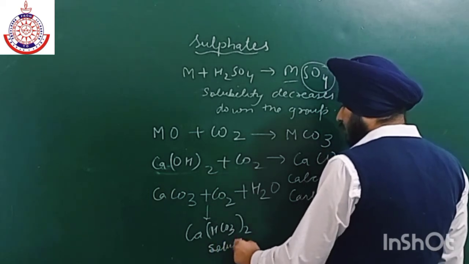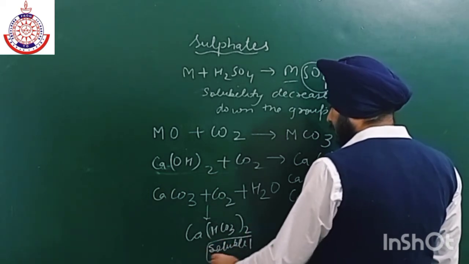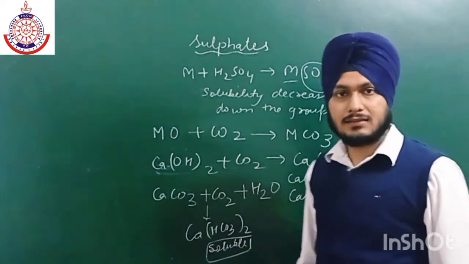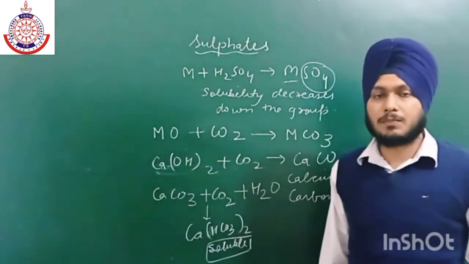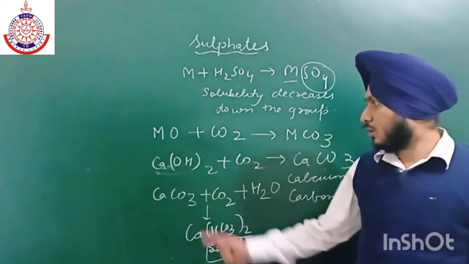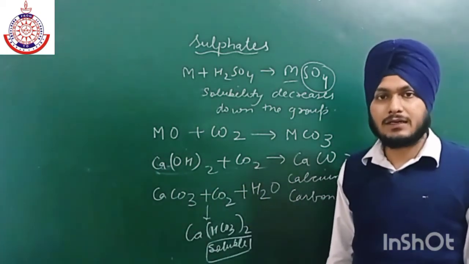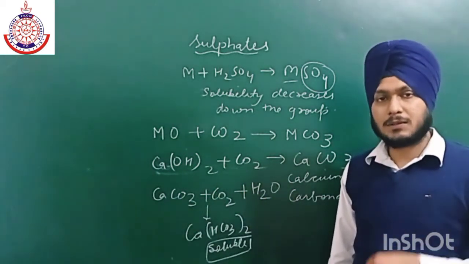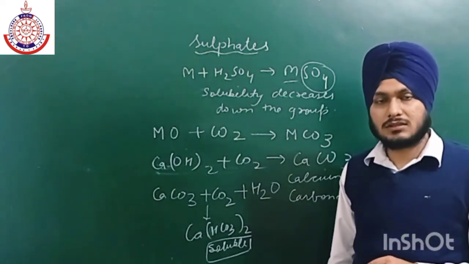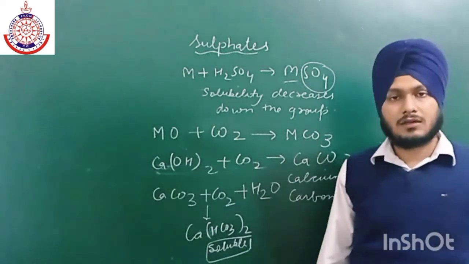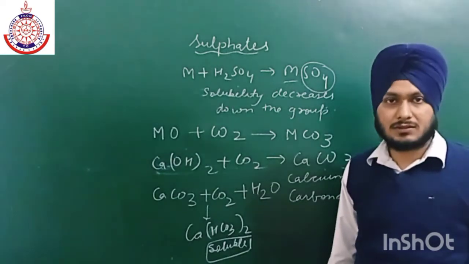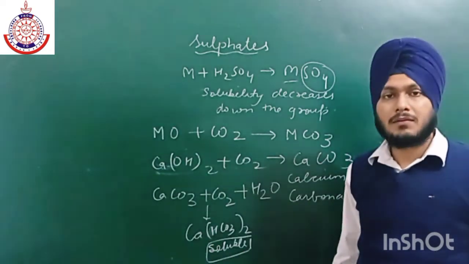So it is a very good experiment in 10th class. Firstly we pass CO2 gas through lime water, then milkiness appears, and if we keep supplying CO2 through this milky water, the milkiness disappears due to the formation of calcium bicarbonate.